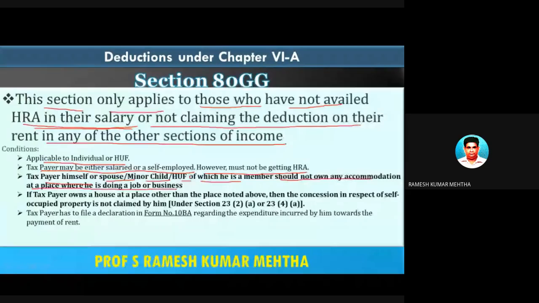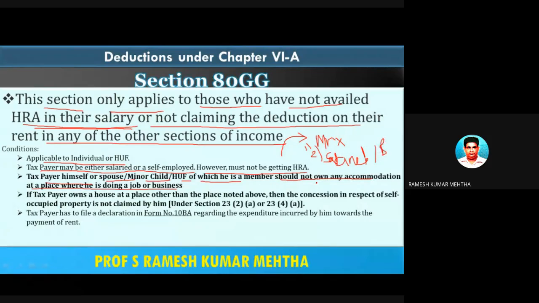Okay. So the first condition: Mr. X is there, so this section 80GG can be claimed as a deduction by Mr. X, who is an individual or a Hindu undivided family. That's number one. Number two, Mr. X is a salaried employee, so he is working somewhere in a government or non-government job, or he's self-employed, doing business.